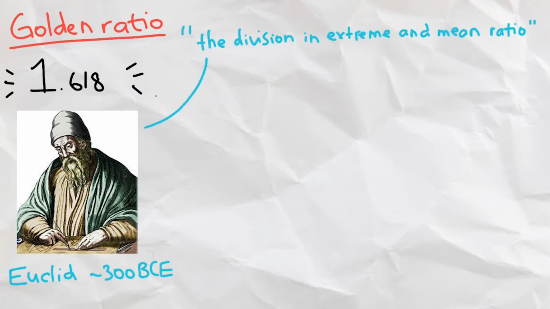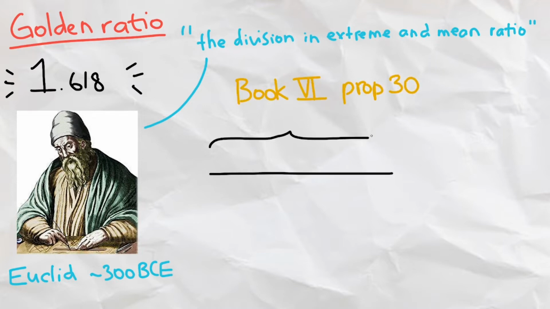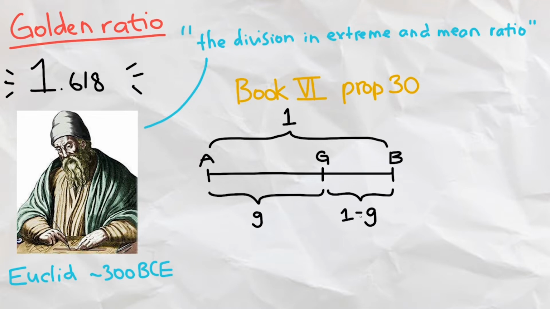Starting off with the golden ratio, 1.618, which was first described by Euclid in 300 BCE as the division in extreme and mean ratio. In Book 6 and Proposition 30 of Euclid's Elements, he has a line of length 1 with the points A, G, and B. The length of AG is G, so the length of BG is 1 minus G. He described the ratio of BG to AG equals the ratio of AG to AB.